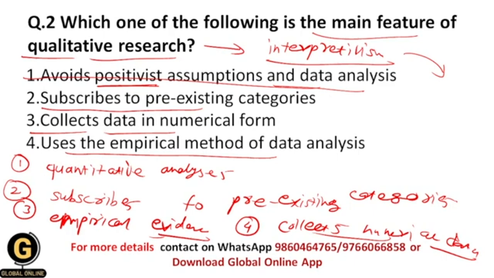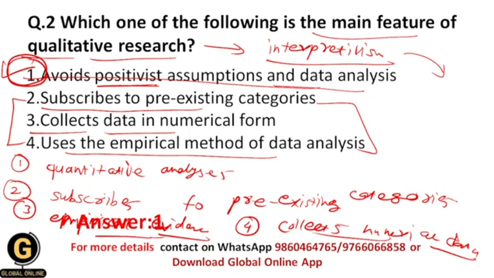That is why the correct answer here is 1, because avoiding positivist assumptions and data analysis is one of the main features of qualitative research. If you observe the below three options, all of them come under the characteristics of positivist assumptions only. That is why the correct answer here is 1.